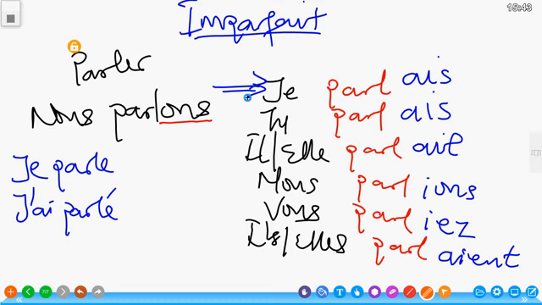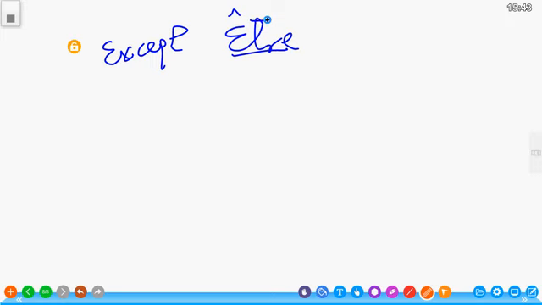You used to speak. He or she used to speak. We used to speak. You used to speak. They used to speak. That is how to conjugate the imperfect. Now, the same conjugation applies to other verbs except the verb être. Because if you look at the nous form of être, it is sommes. So you don't say je sommais, tu sommais, and so on.